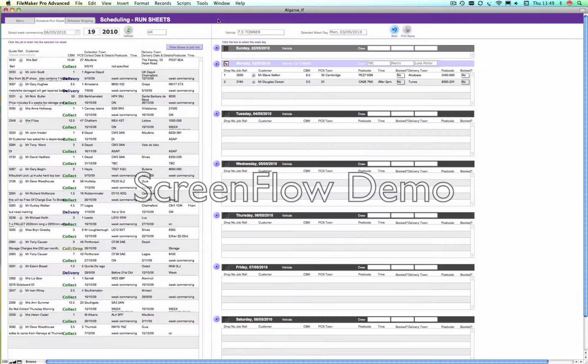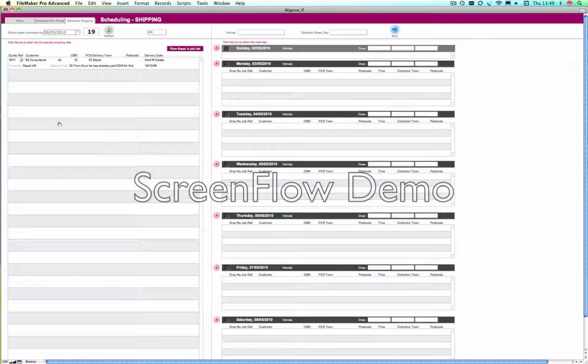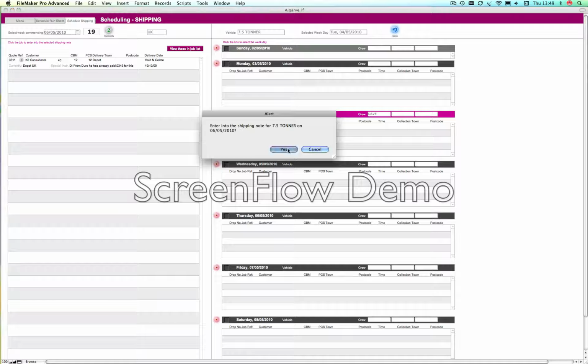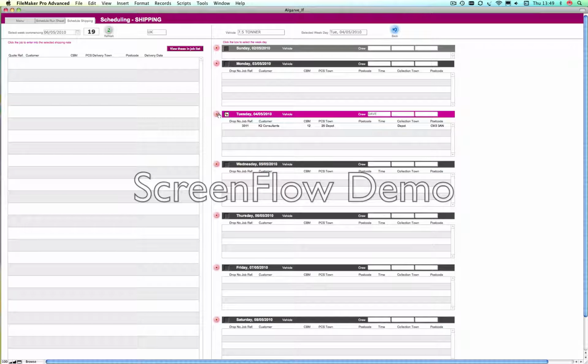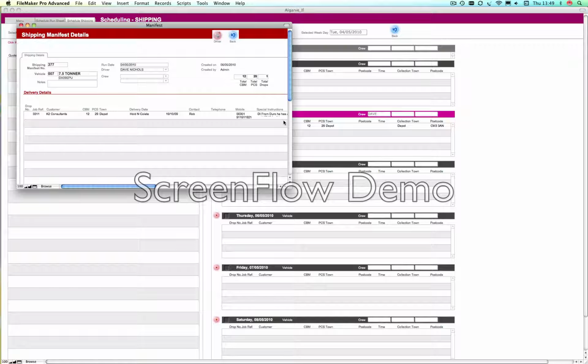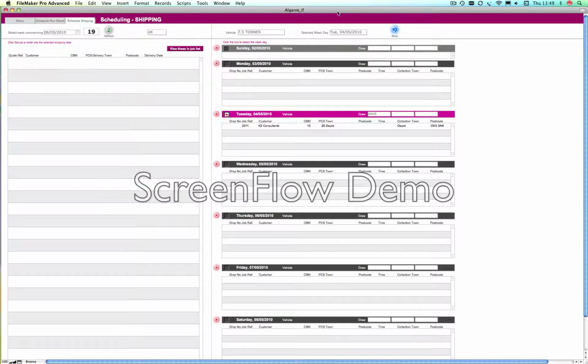I'm going to go back now to my scheduling. You'll also see that there's a shipping schedule. Obviously this is used for the removals, the international removal side of the business, but it works in exactly the same way. So you can pick what lorry is being used, you can pick the day that this is going to happen, and you can pick your crew, which is again limited to those who are applicable to those particular vehicles. Only one to add here, so I'm going to drop that in now. And again, the same thing, you can see shipping manifest works in exactly the same way.